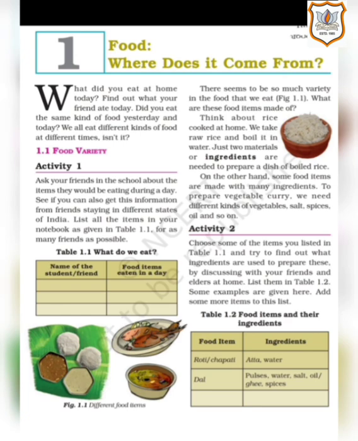When we are preparing a dal, we need pulses, salt, water, oil or ghee and spices. That means if we are preparing dal, we need that particular dal, water to boil it, salt for the taste, spices for the taste, and oil or ghee as well. Now, in table 1.2, you will see that one box is empty for you all to fill. So, you are going to write any food item and then the ingredients, the materials which are used to make that food item.